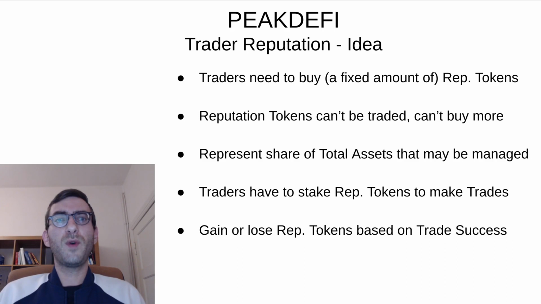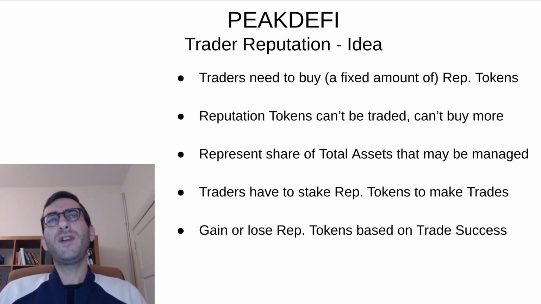Then, when the trader has his or her reputation tokens, those can't be traded away. You can't send them to other addresses. You can't buy more of those. And that means that every trader starts out with the same amount of reputation tokens and can't get them from anywhere else. So the only way to have more is to make good trades.